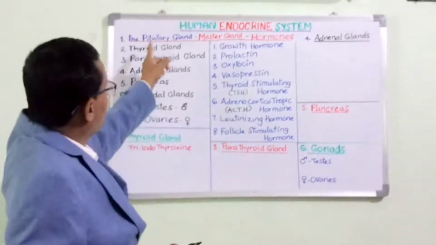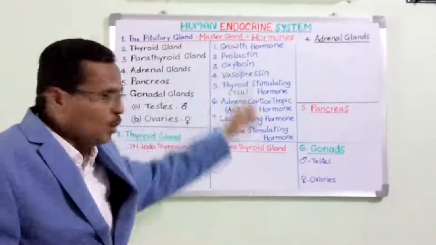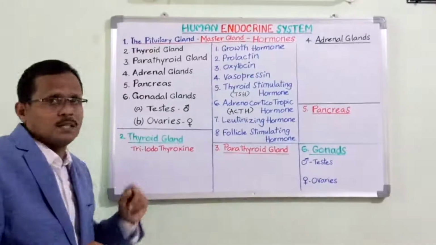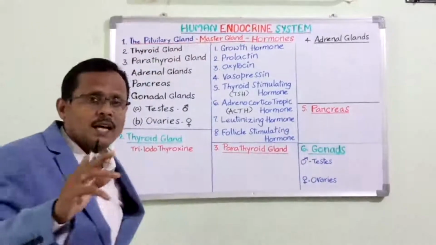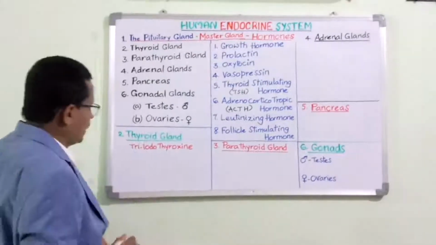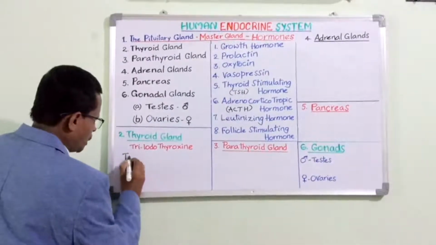Here we will end up with the concept of pituitary gland. Now let us move on to the thyroid gland. The second endocrine gland in our body is the thyroid gland. Thyroid gland is present in the throat region.